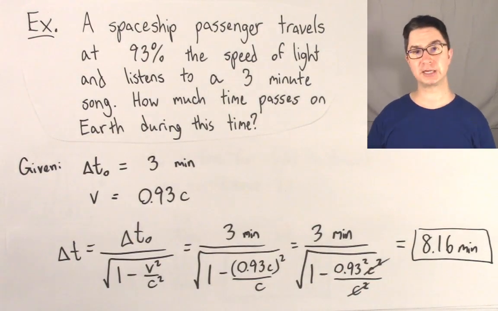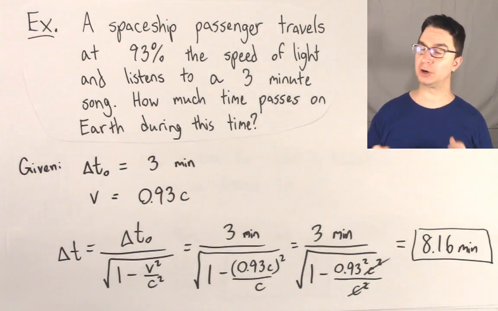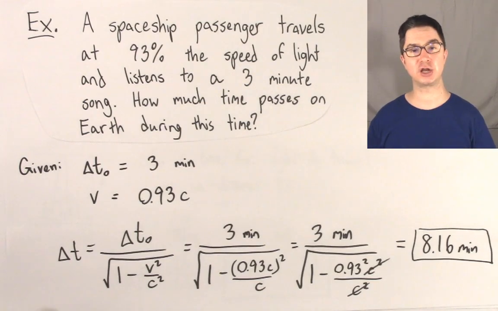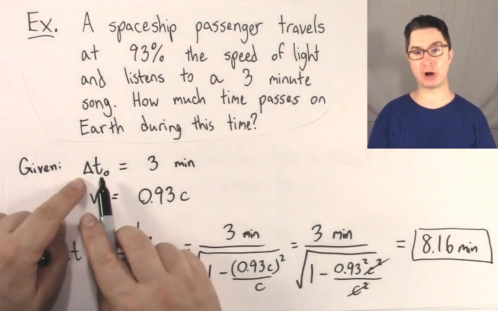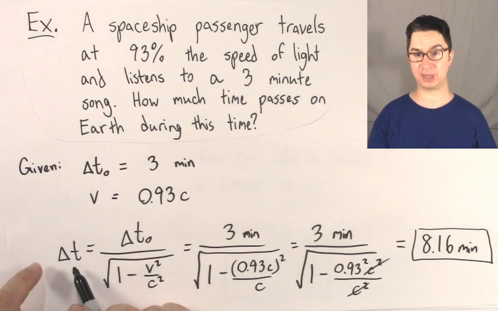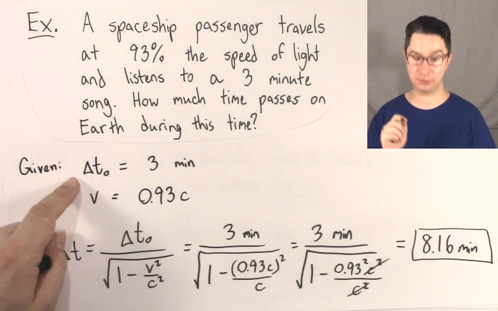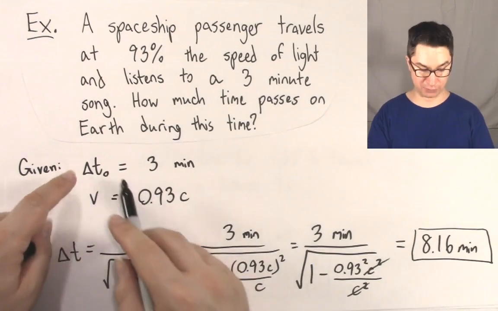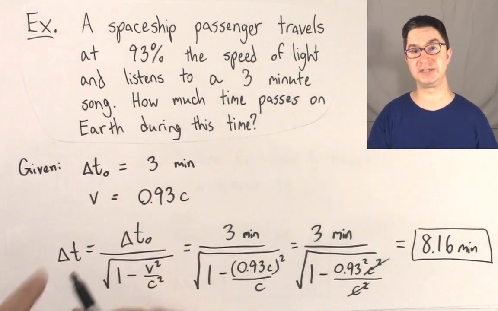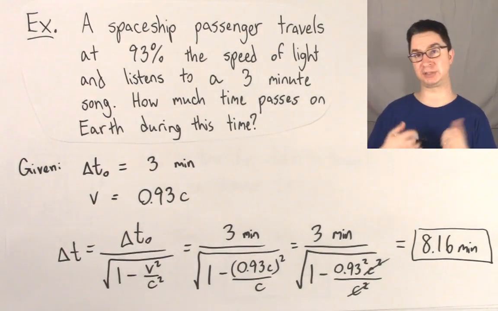So this is a typical example that you would see for time dilation, and one of the tricky things with time dilation is to decide which is the proper time and which is the dilated time. If you remember that the proper time is the tea party on the spaceship, whatever's moving measures the proper time, and if you remember that delta t, the dilated time, is measured outside the spaceship, let's say on Earth, then you'll be okay.